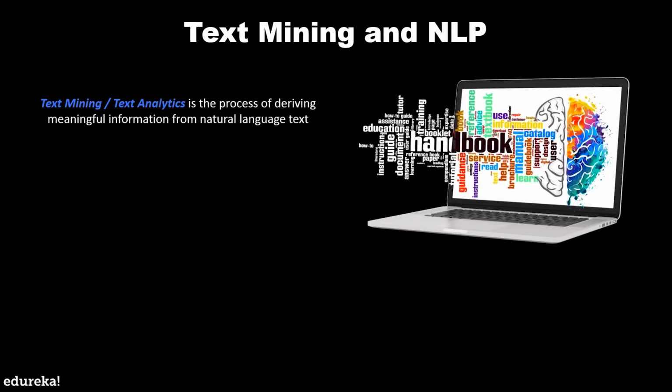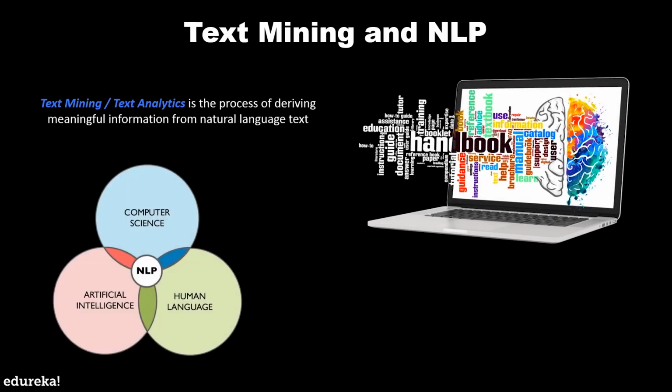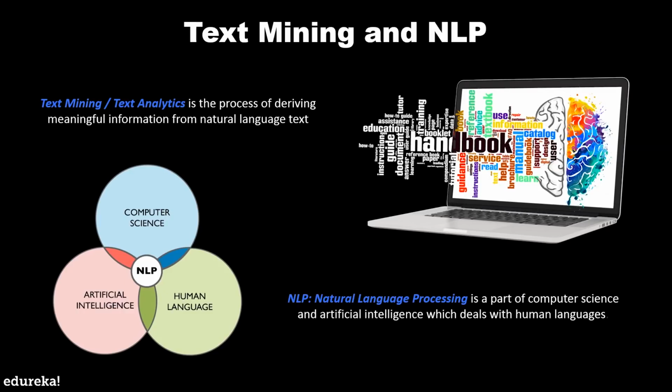So let's understand what is text mining and natural language processing. Text mining or text analytics is the process of deriving meaningful information from natural language text. It usually involves structuring the input text, deriving patterns within the structured data, and finally evaluating and interpreting the output. Natural language processing, on the other hand, refers to the artificial intelligence method of communicating with an intelligent system using natural language.